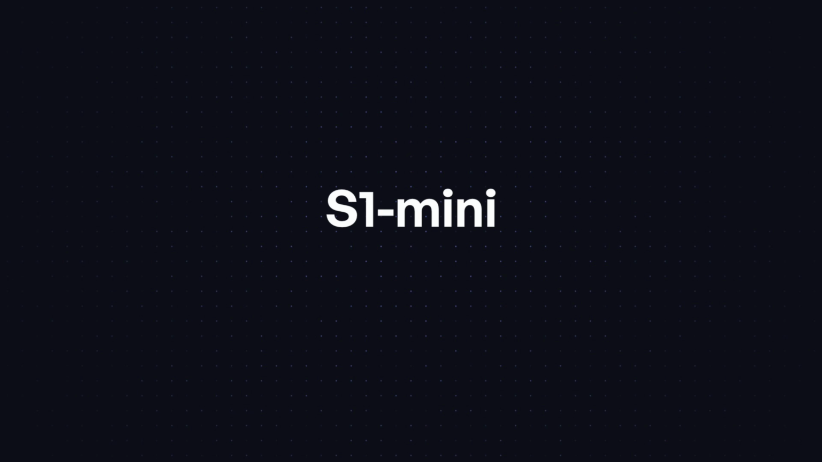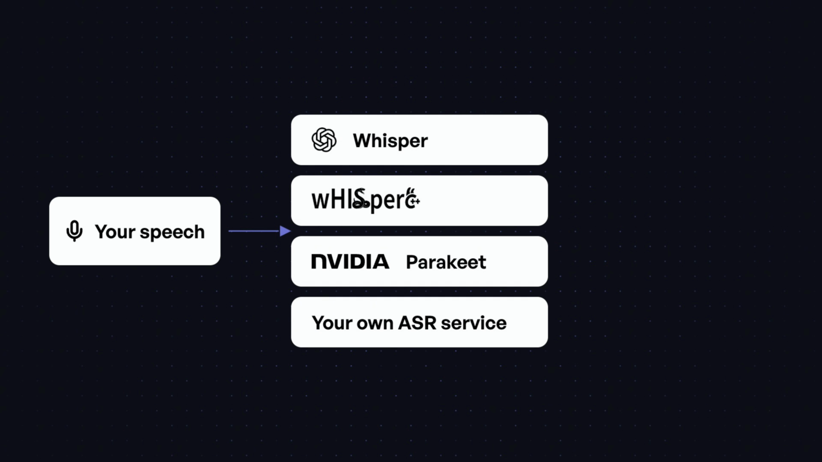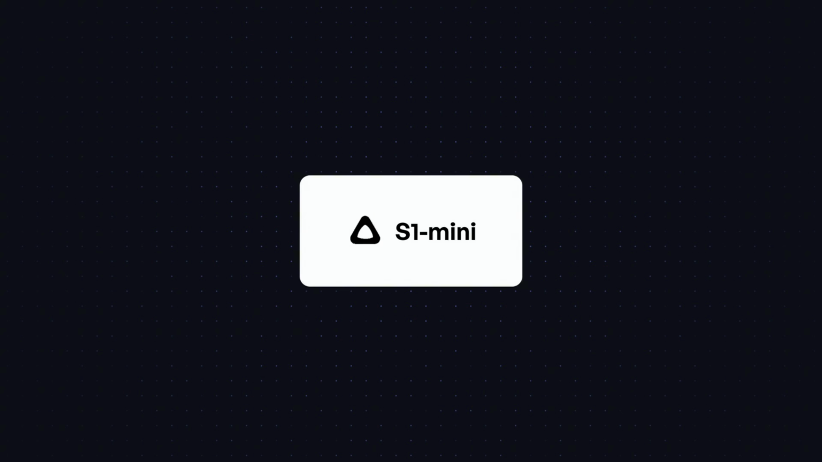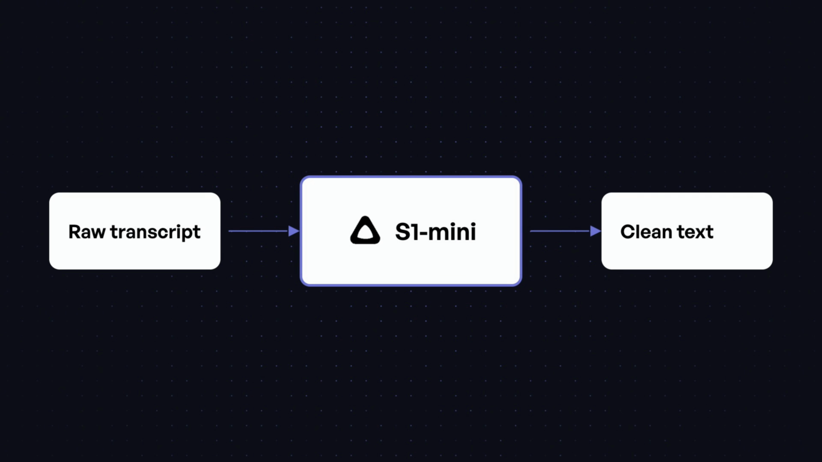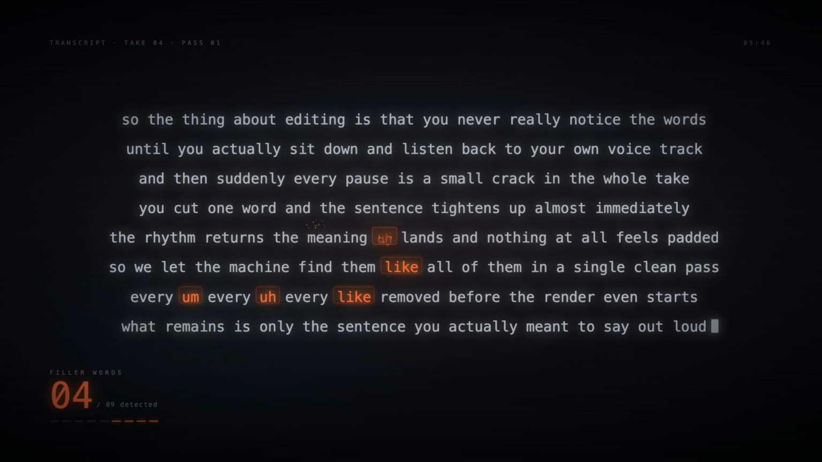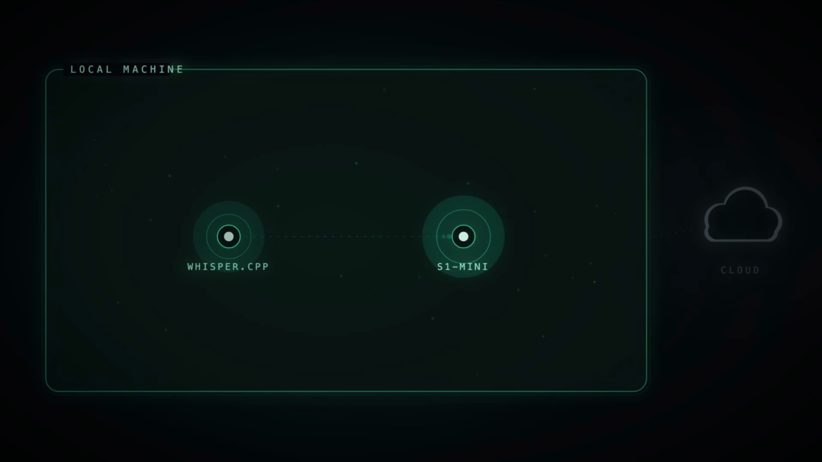S1-mini. It's all about the pipeline, so think of it like this. Your speech goes into whatever transcription system you're already using: Whisper, whisper.cpp, Parakeet, your own ASR service. That gives you raw text. Then S1-mini sits directly after it. Raw transcript in, clean text out. It removes fillers, resolves false starts and self-corrections, and formats numbers, dates, and email addresses. You can even control the tone of the output, and none of that requires sending your transcript to another API.